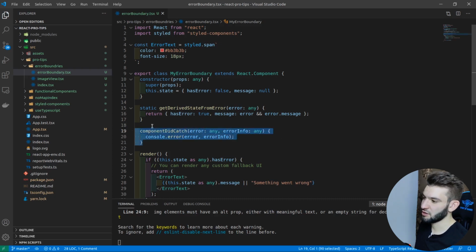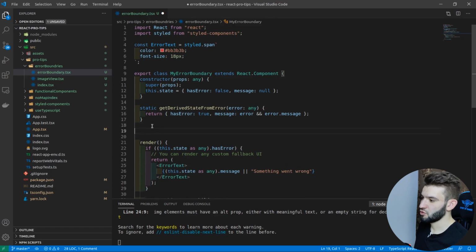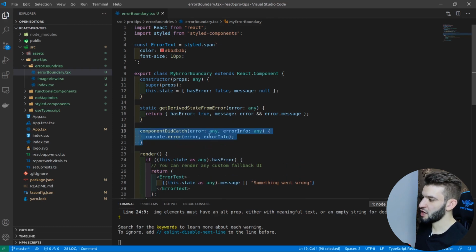So this one is not mandatory. You can remove it. I'm going to keep it for now. And you can log it to your service. You can send it to a server as an application crash or whatever. So this one is pretty great for developers and debugging and all that kind of stuff. And this one changes the state and handles it properly.